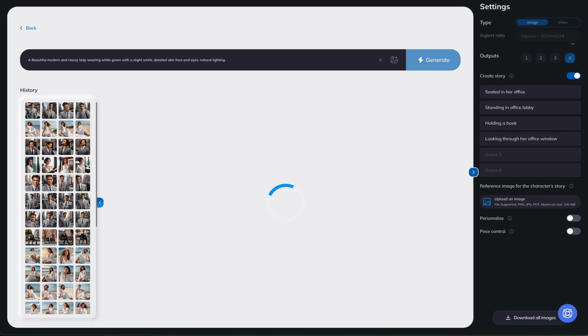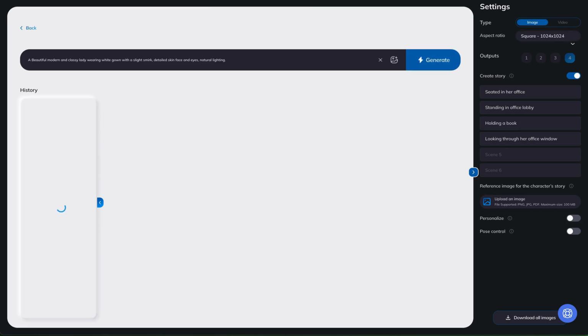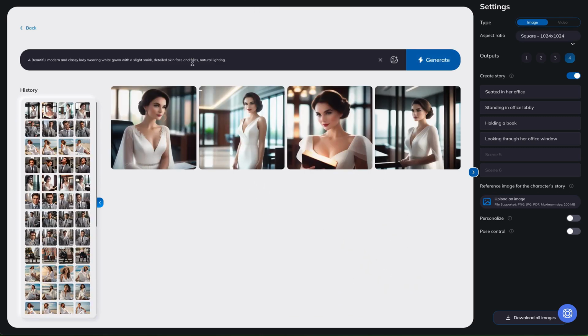Unlike other text-to-image software, for starters, what we can do is create various different scenes. For instance, if you look in the box at the top, here in our image section, we actually put in a pre-written prompt that we wrote out and put on a document. It just says, a beautiful, modern, and classy lady wearing a white gown with a slight smirk, detailed skin face and eyes with natural lighting.